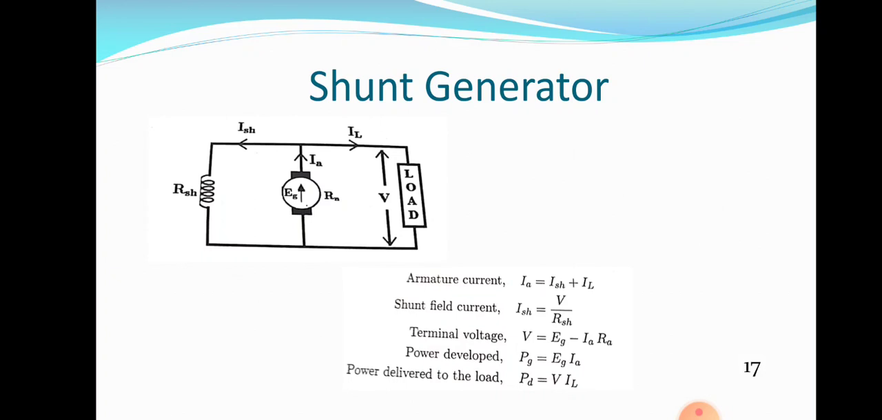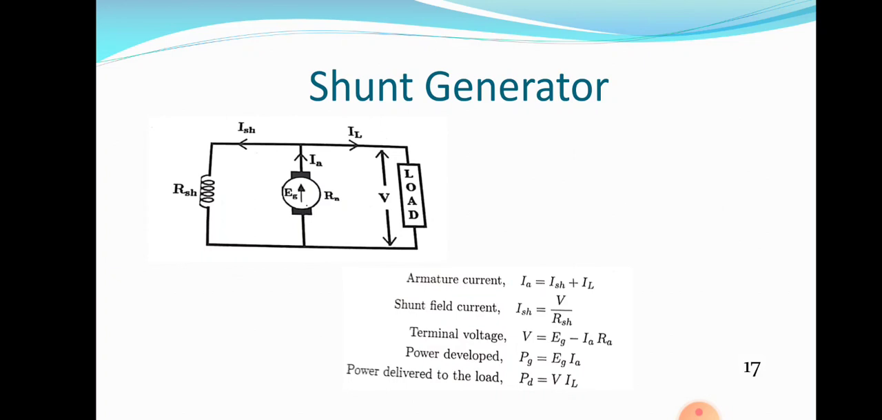Shunt field winding consists of a large number of turns of fine wire, whereas series field winding consists of thick wire, few turns. That means thick wire, few turns, means series field winding has lower resistance, whereas shunt field winding has high resistance. Shunt field winding is electrically stronger than series field winding, so shunt field winding can produce more flux. Electrically, the stronger winding is shunt field winding, because its resistance is more.